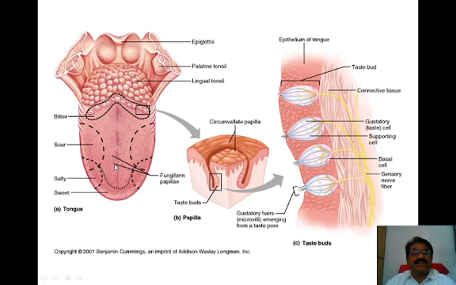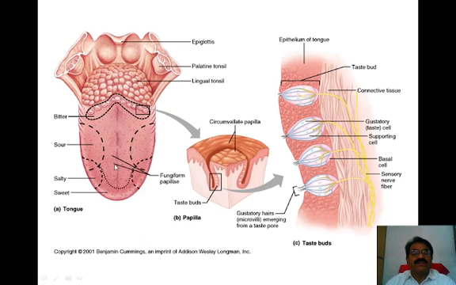Okay, so here in this diagrammatic presentation we clearly observe the anatomical structure of the tongue. We already know that there are three main regions marked on the tongue: anterior, posterior, and lateral. Posteriorly the tongue gets attached to the buccal cavity, and here there are specialized lingual tonsils. Here there are the palatine tonsils.